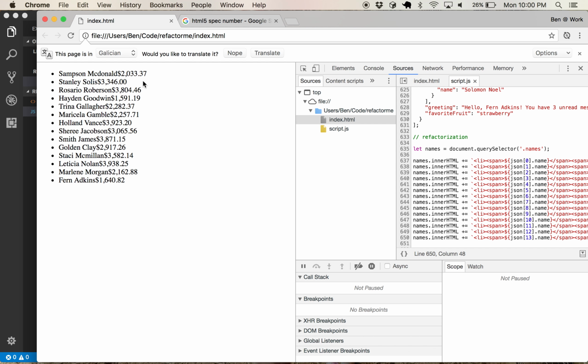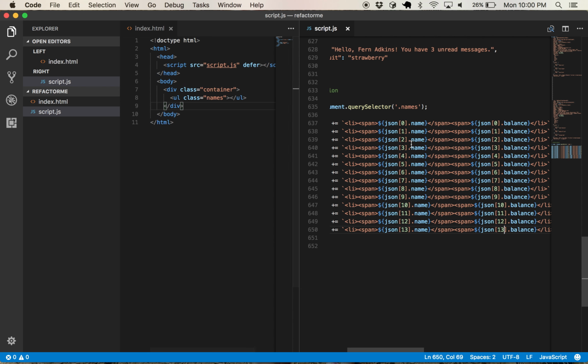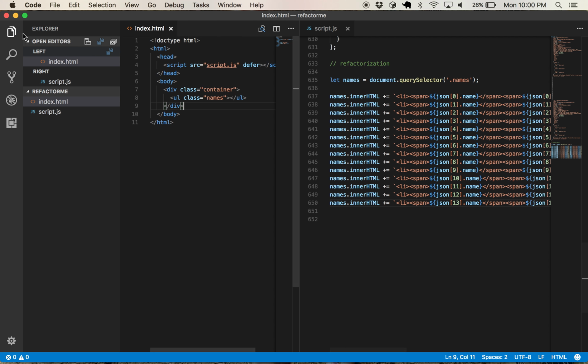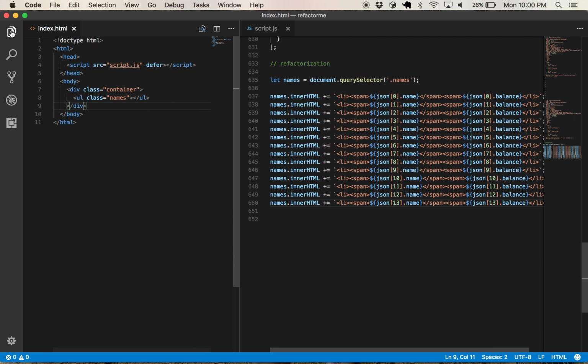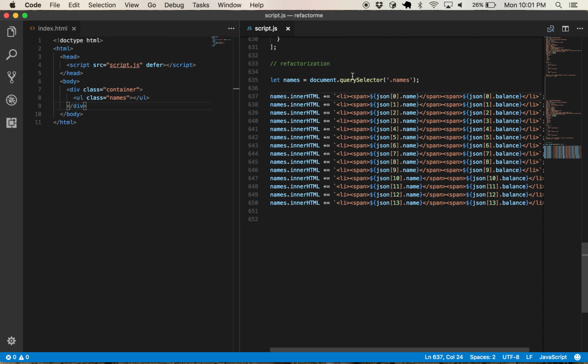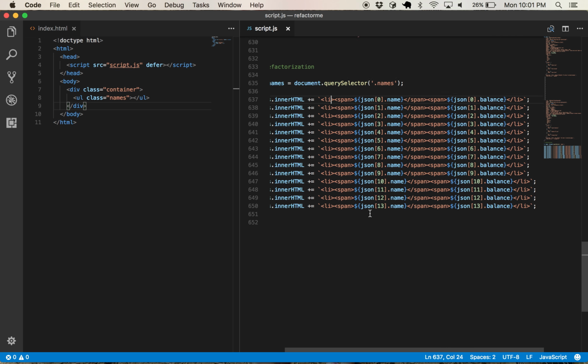And that's all well and good, right? Even though there's no space here. That's kind of lame, but we're not going to worry about that for now. I mean, do we really want to live life like this? Ask yourself, if you make a minor change to this, then you have to go through every single one of these and replace this with something else. Imagine you have to add a class to this li. All the LIs. It's very, very difficult to do that.